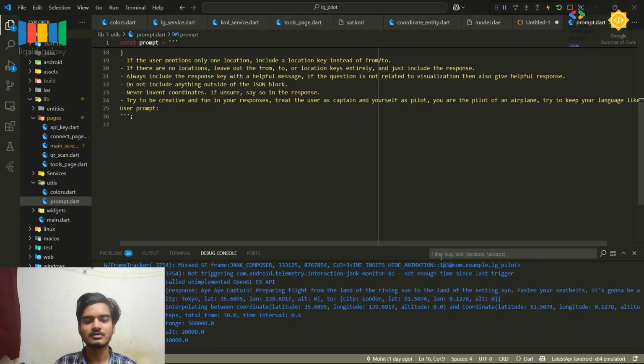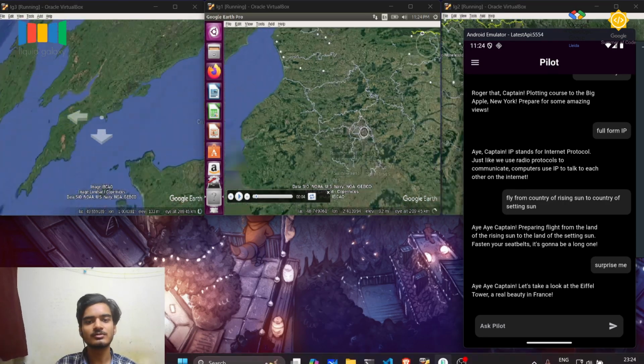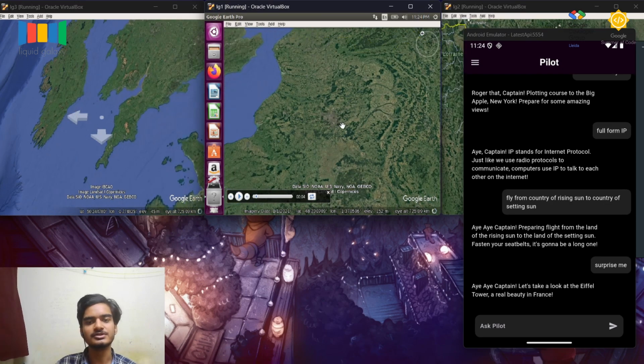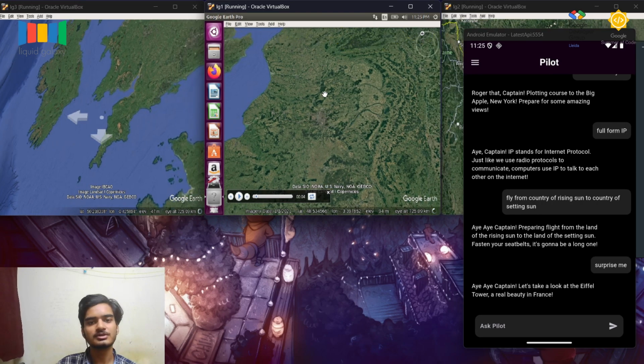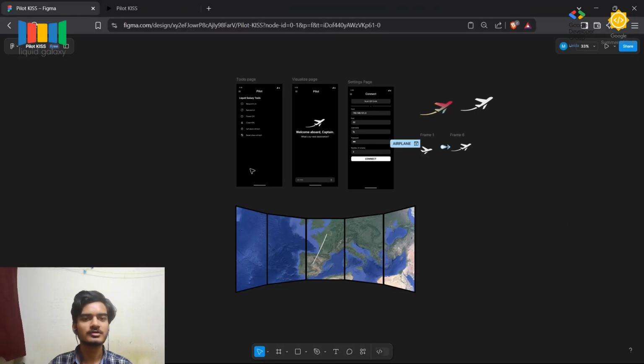So after this response is given to the app, it parses the from and to location and then creates an orbit from that location to the destination, and then the KML is used to animate the 3D model of the airplane from location to location. So this is the design that I created before making the app.